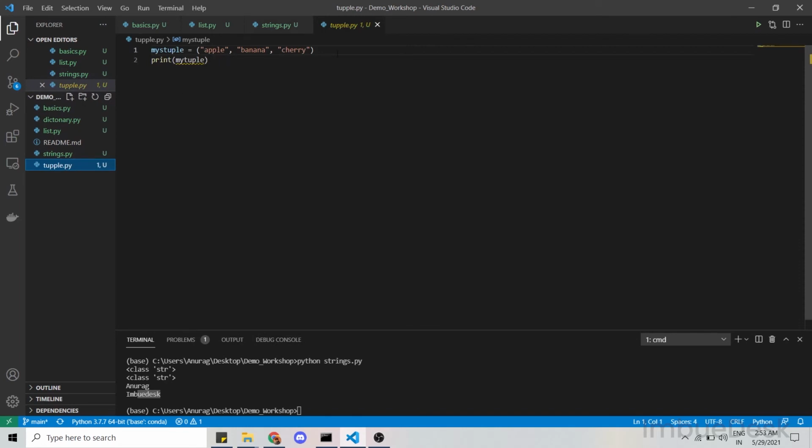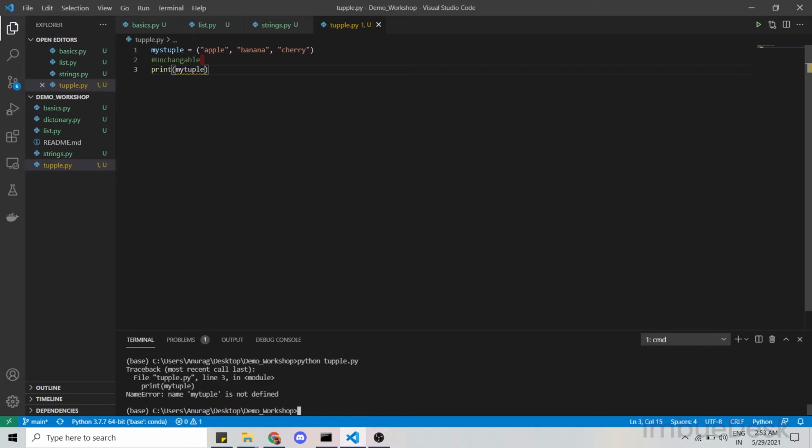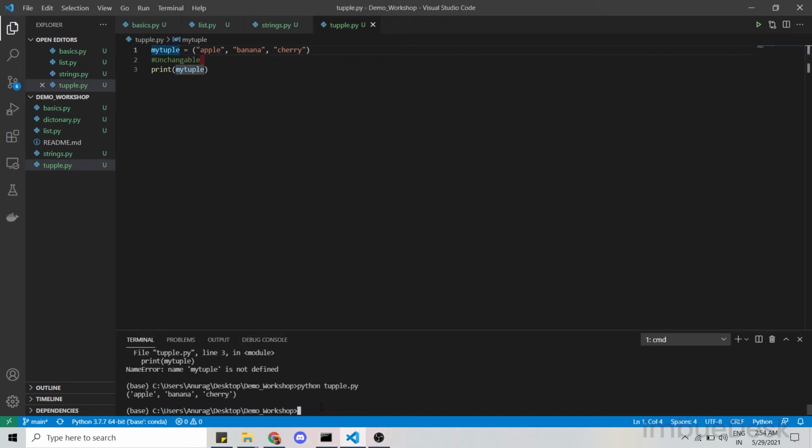Okay, so there is another data type called tuple. We don't use it often as a tuple can't be changed. So it is unchangeable, and let me just run this, we won't be using it more often. Python tuple, my tuple, not it's tuple. Yeah, now this is correct. Let me run it again. So yeah, tuple elements are printed.